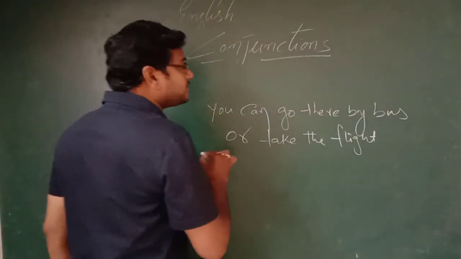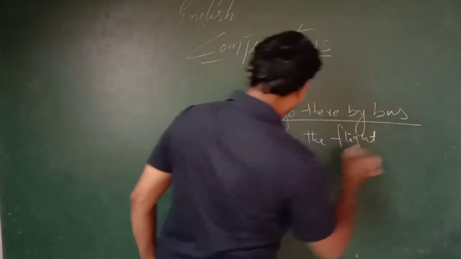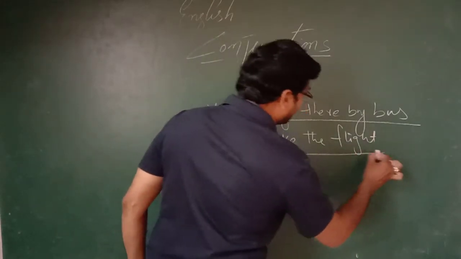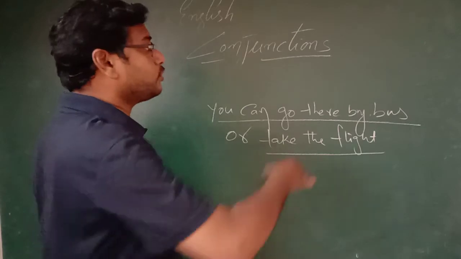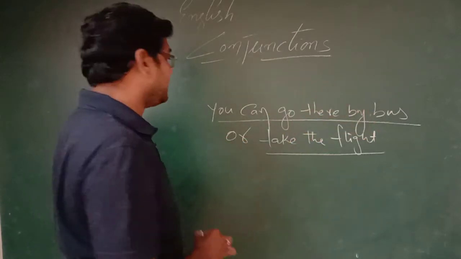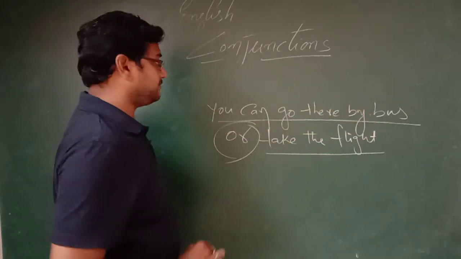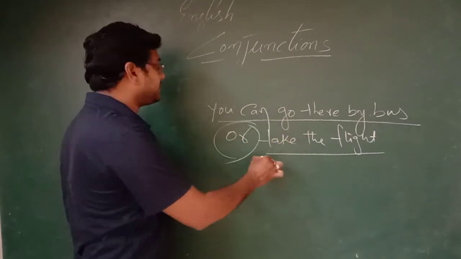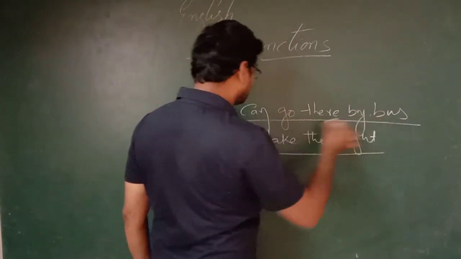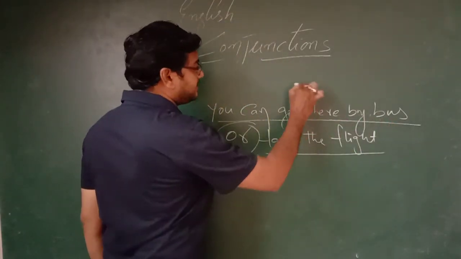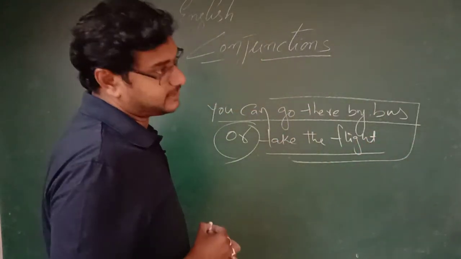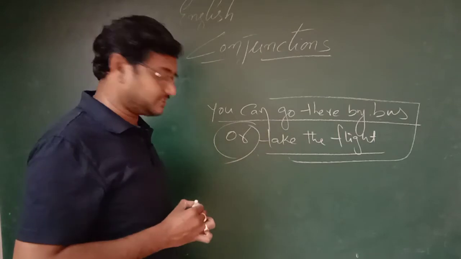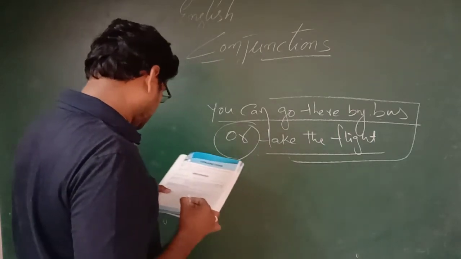See, you can go there by bus or take a flight. So both are the same. The grammatical values are the same. You can go by bus or take the flight. So or is a conjunction because it joins these two parts. You can go there by bus or take the flight. Here they are grammatically equal. So they are coordinating conjunctions. Next example.